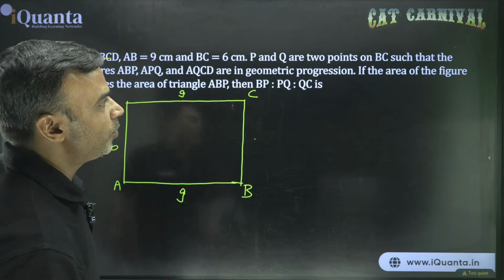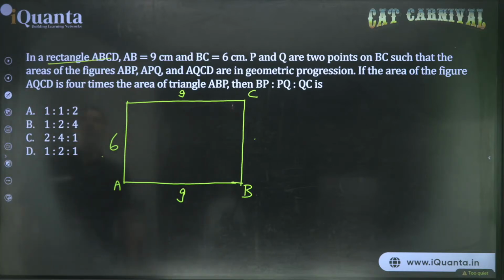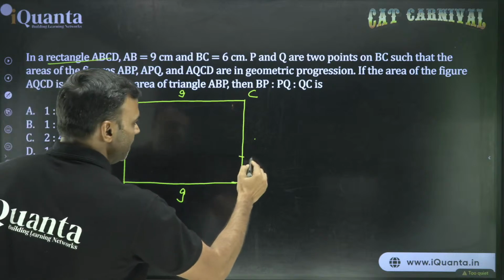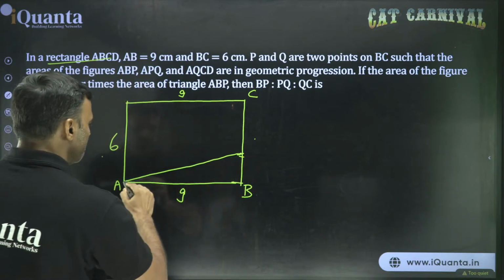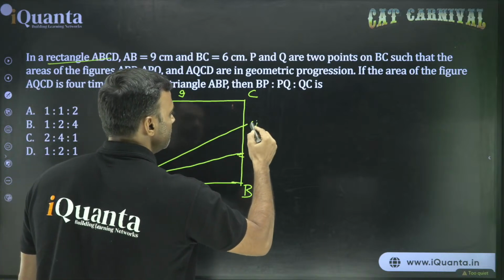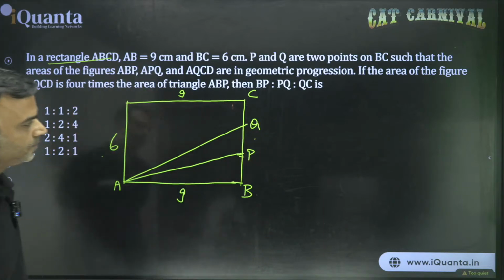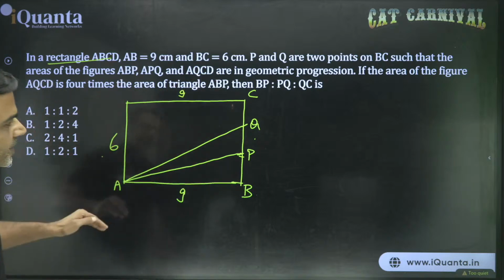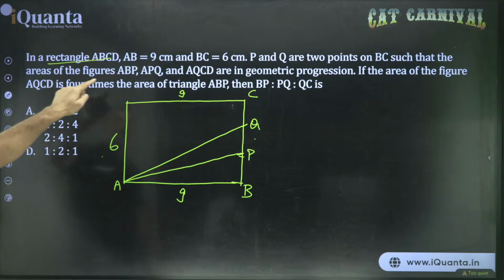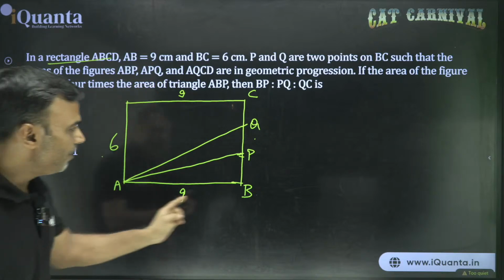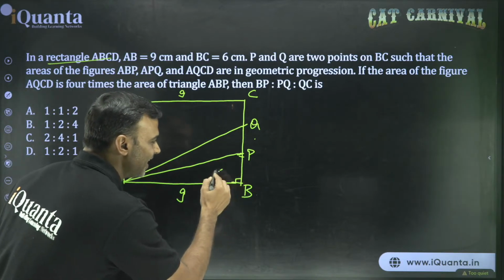P and Q are 2 points on BC such that the areas of figures, okay, so let me put P and draw AP. Let me put Q and draw AQ. So this is Q, this is P. This total length is 6, we know that. Such that the area of the figure ABP. For ABP, what do I need? I need this right angle triangle area.